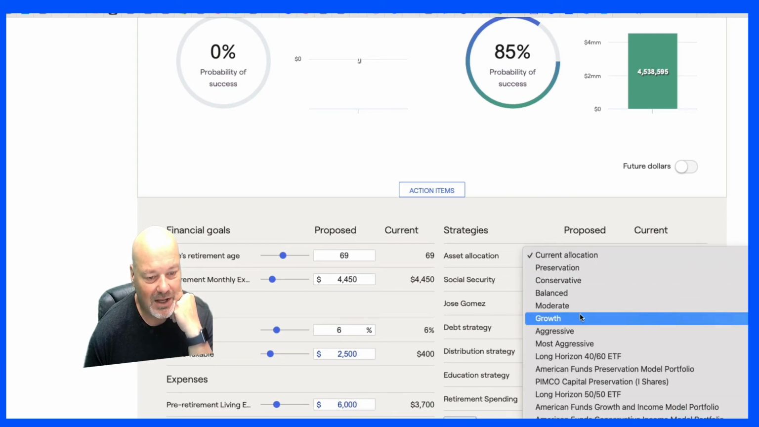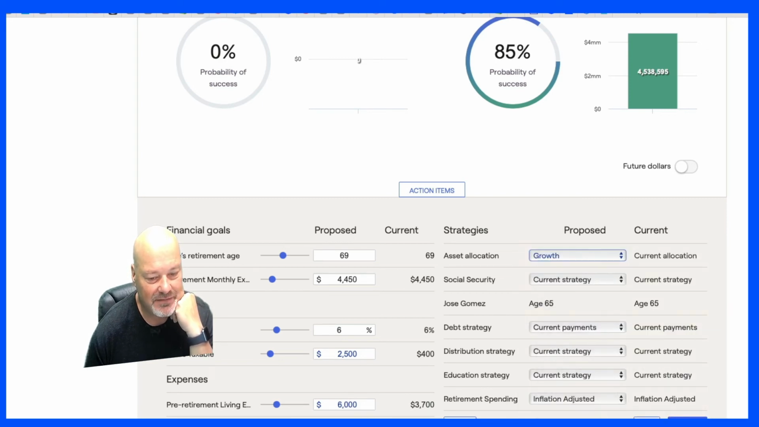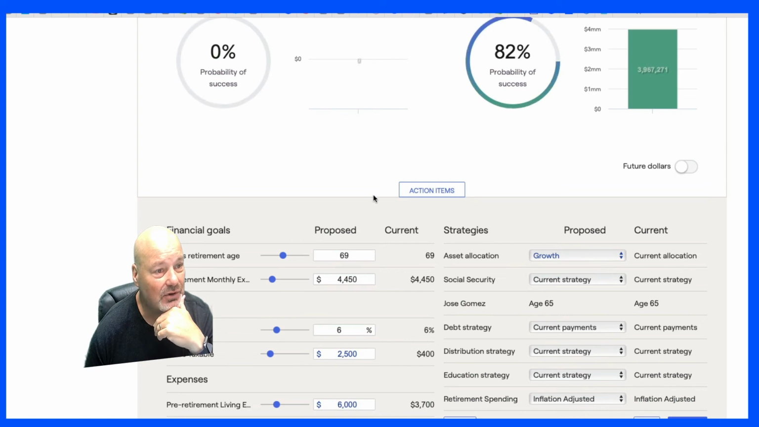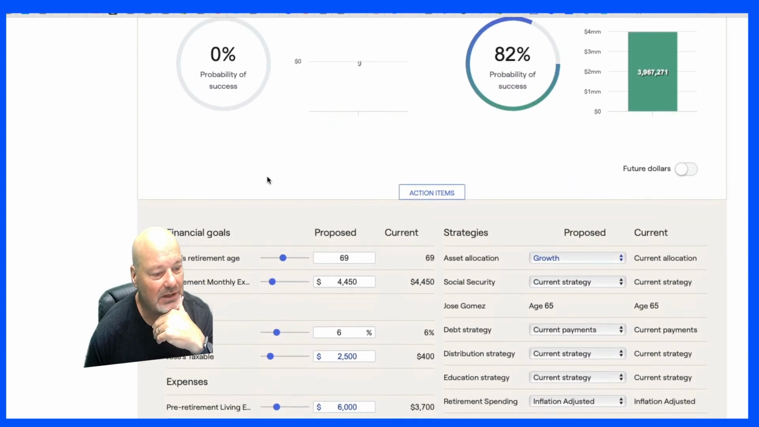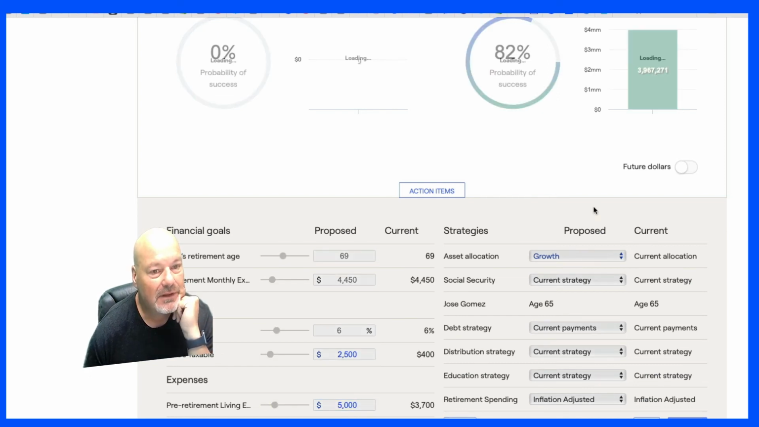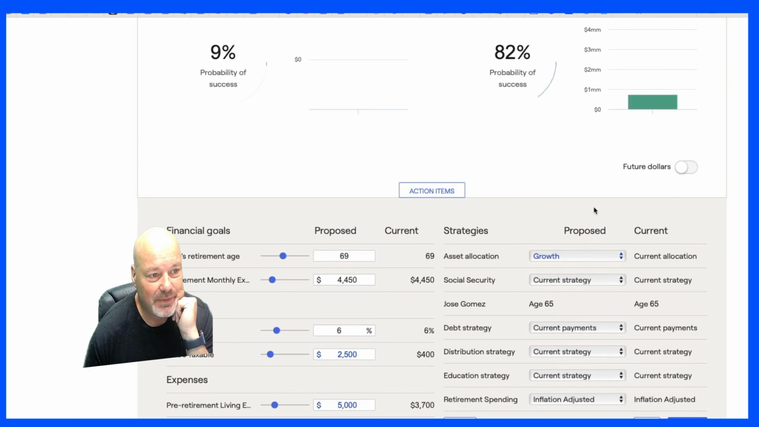So you're moderate right now. Let's go to growth and see if that offsets. So we just changed your asset allocation to growth. It did not move the needle. Again, I've got you at 6,000. Let's go to 5,000 and see what happens. 5,000 a month in expenses.